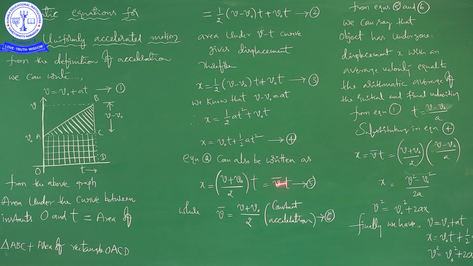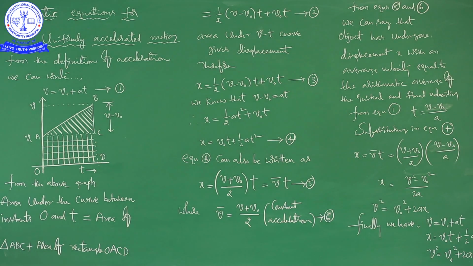Then x is equal to V bar into t, that is equal to (V plus V naught) by 2 into (V minus V naught) by A. So, we can write x is equal to, it is A plus B into A minus B, just we are multiplying.